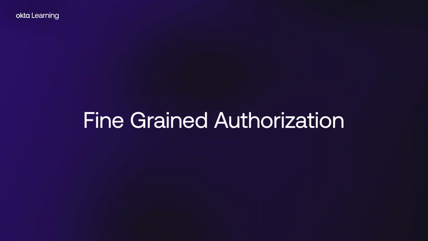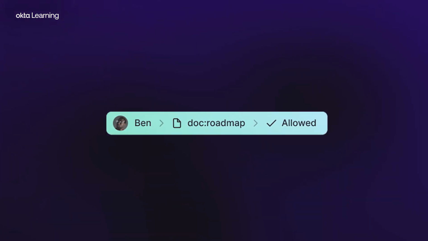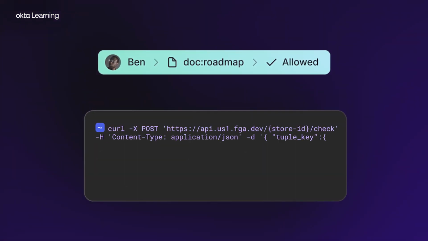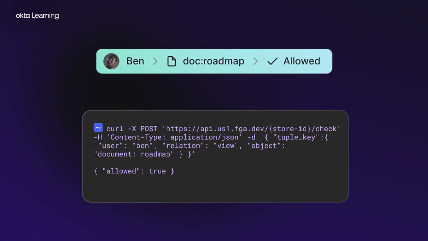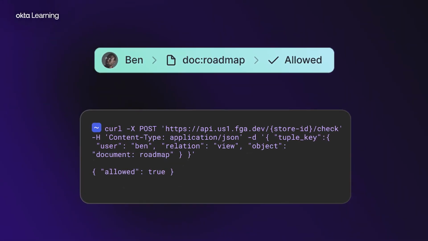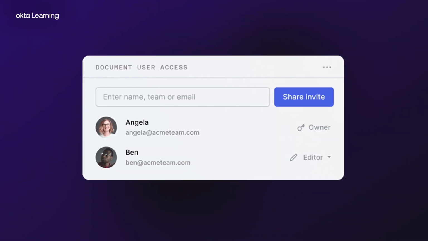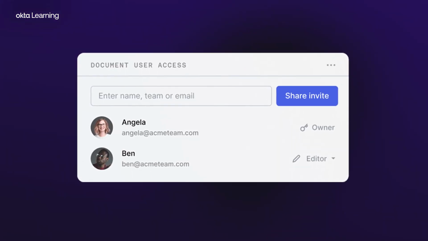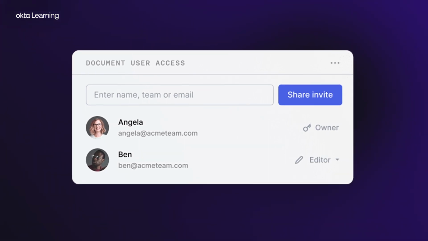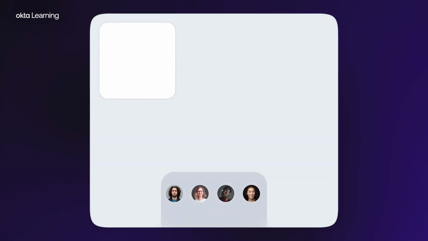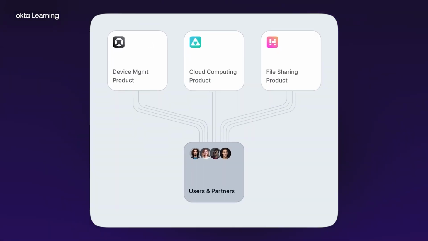Auth0 Fine-Grained Authorization, or FGA, uses relationship-based access control to solve authorization at scale for developers. Auth0 FGA enables application developers to design authorization models with any level of granularity, from coarse-grained to fine-grained, in a central, flexible, fast, scalable, and easy-to-use way. It grants access to individual system resources and lets you control the level of access that you provide to your users. Auth0 FGA also enables iteration, allowing for more granular access control as the product grows.